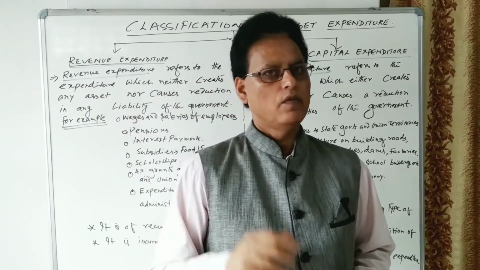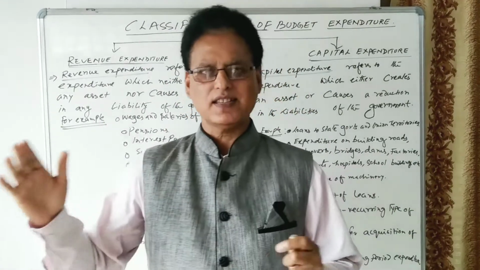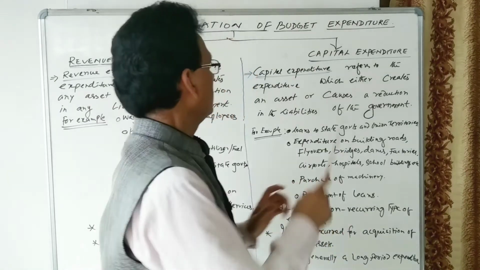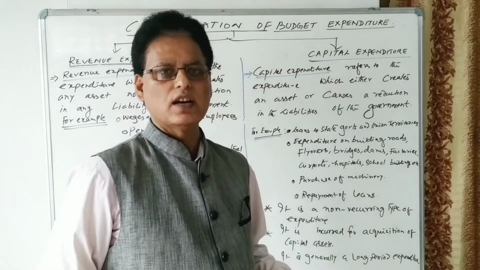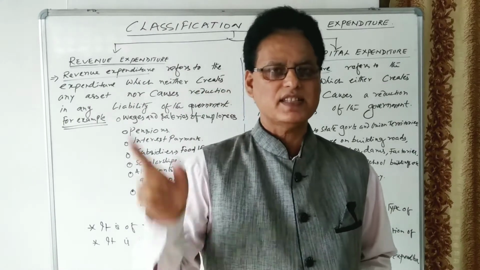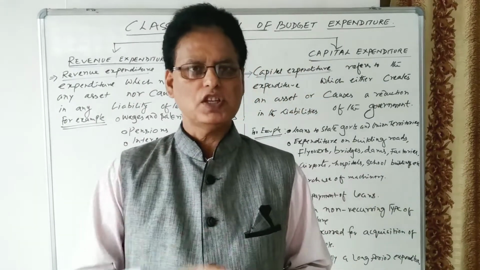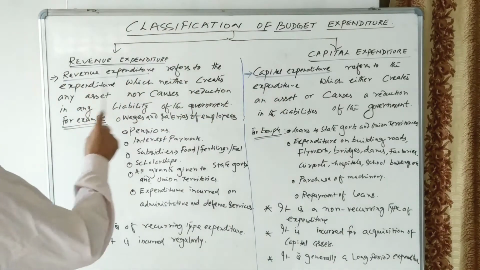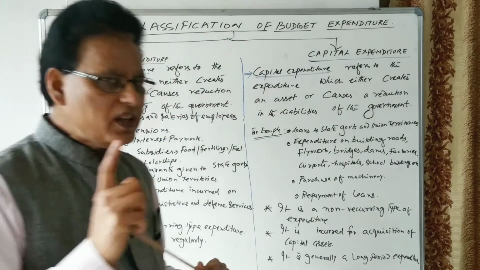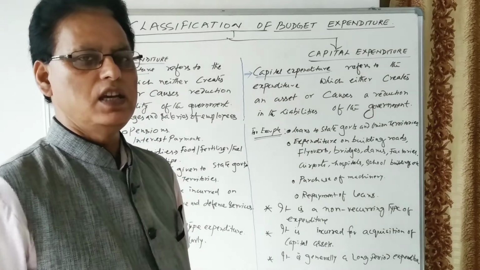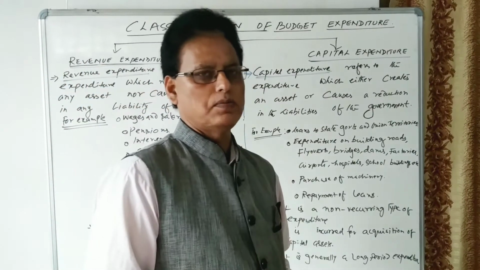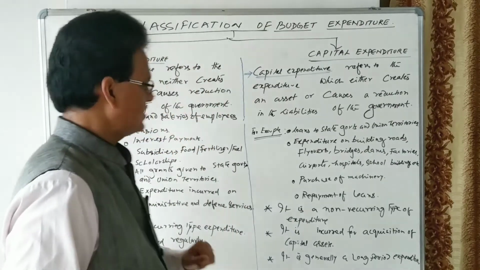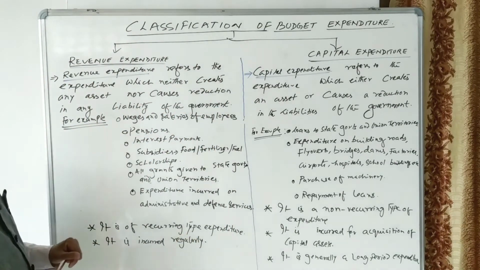When the buildings are being constructed, that expenditure we can call capital expenditure. On the other side, the payment of wages and salaries made to the teachers on a regular basis is known as revenue expenditure. So we'll see in detail the meaning of revenue expenditure and the meaning of capital expenditure. Let us see revenue expenditure.